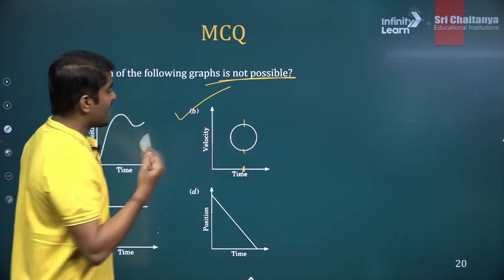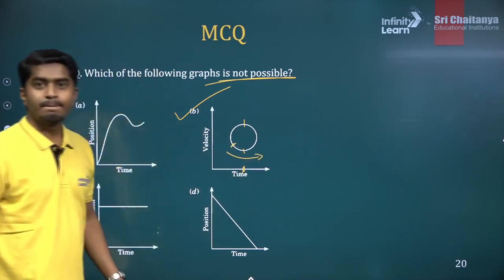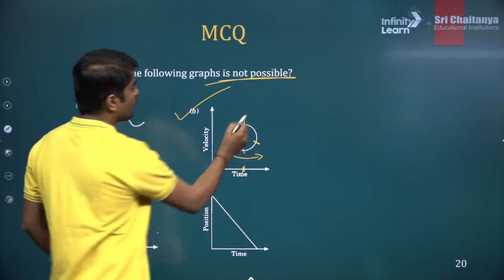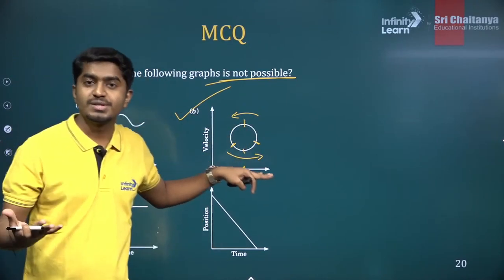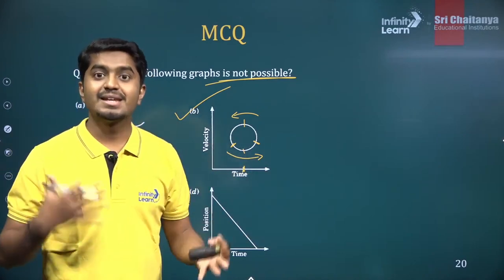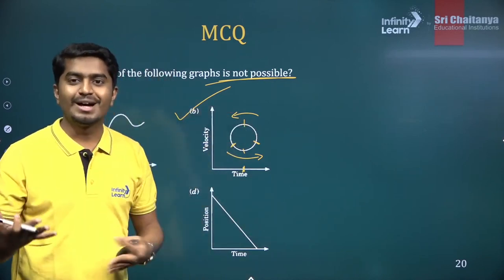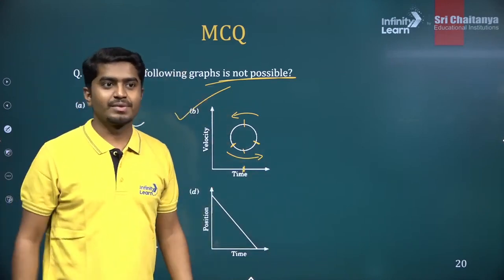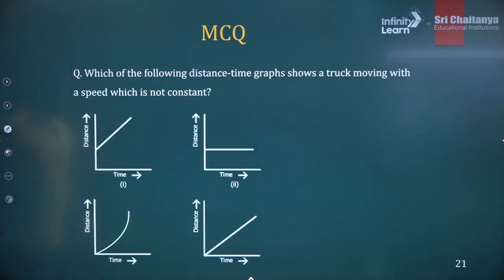That is one reason. Another reason, let's suppose you start from here and go in this direction, and reach this point, after that what is happening? You have to turn back. You have to go back in time. That is not possible. We don't go back in time, right? At least in the real world, we cannot go back in time. So until we figure out the time machine, this graph is not possible. Alright? Yes, time cannot be reversed. Nice, Ashutosh. Solve this.